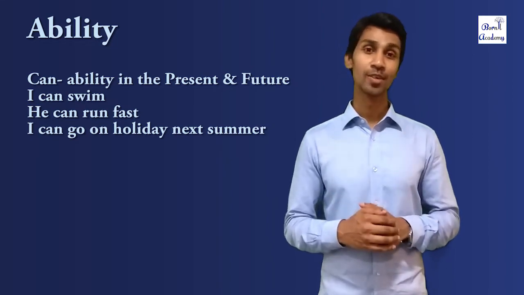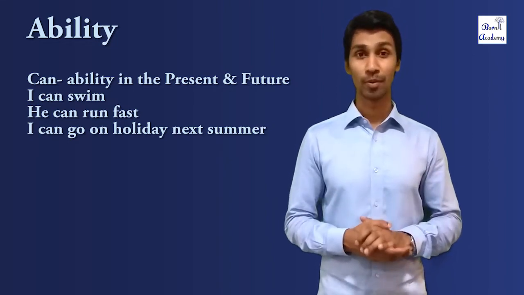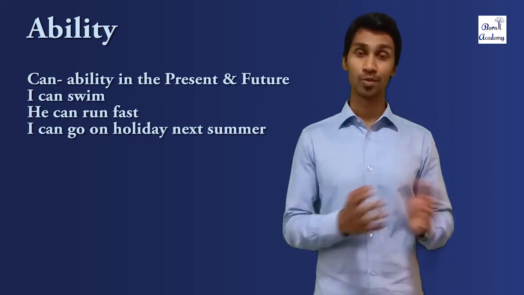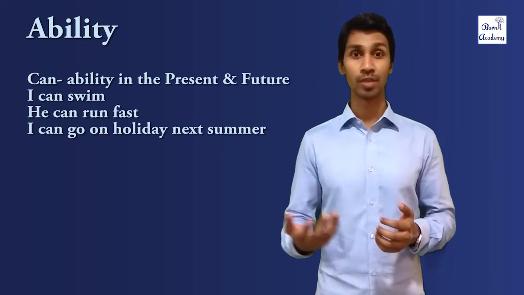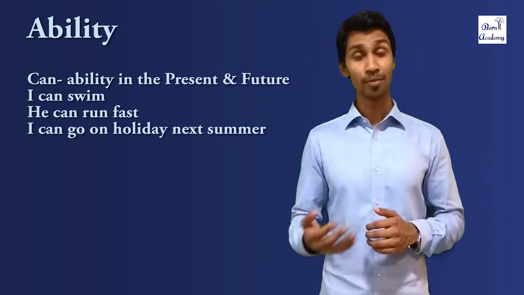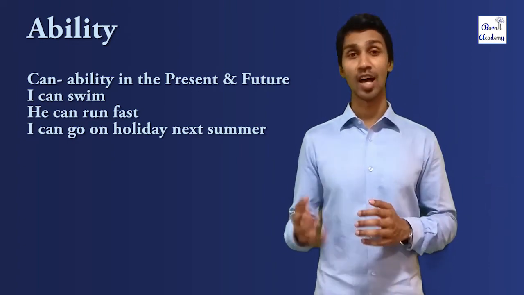We also can use be able to talk about ability in the present and future. For example, I can swim, you can say I'm able to swim, or I can go on holiday next summer, I will be able to go on holiday next summer.